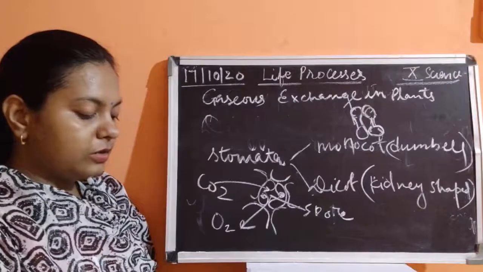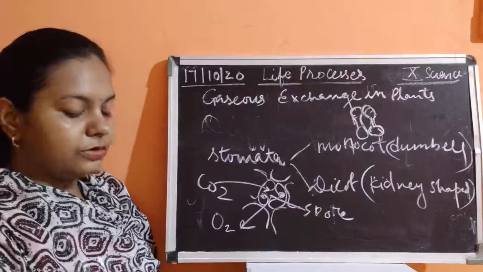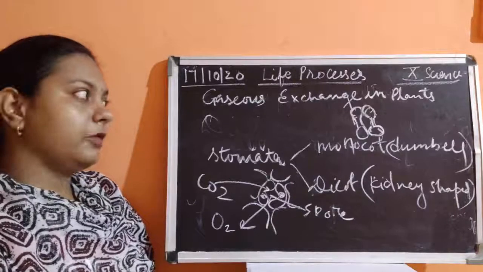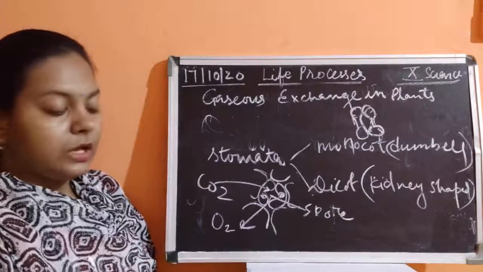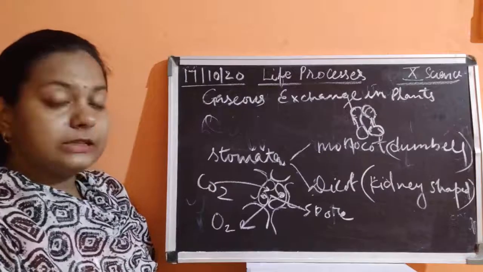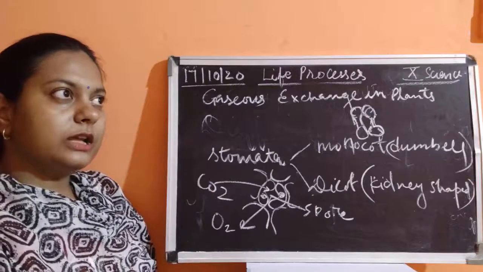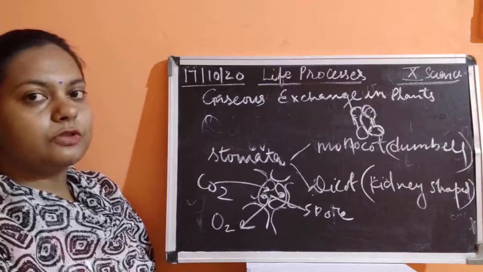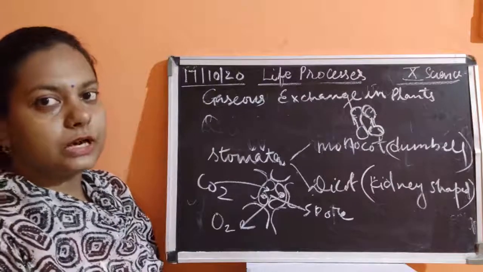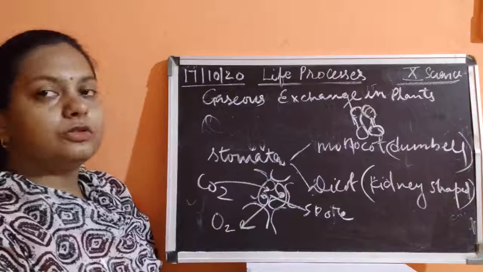Now the opening and closing of stomata could also take place with the help of sugar accumulation. Accumulation and removal of water molecules also give rise to the opening and closing of the guard cells, which helps the opening and closing of the stomata.